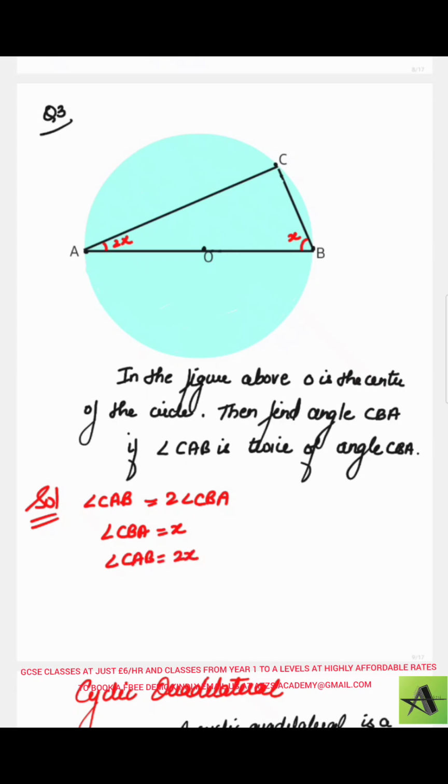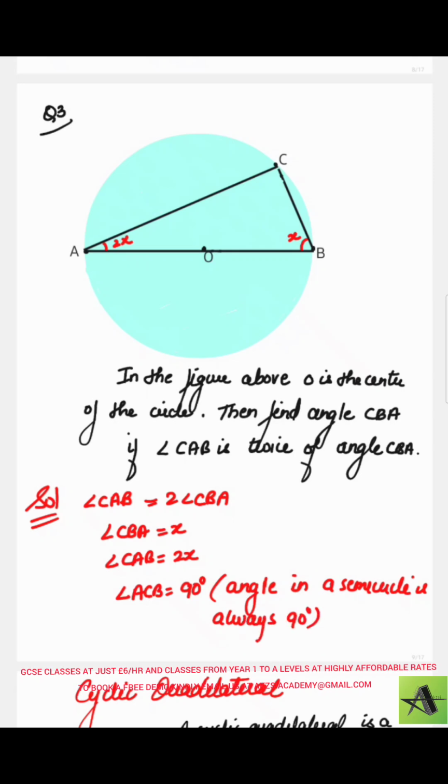And we know that angle ACB is going to be 90 degrees because angle in a semicircle is always 90 degrees. So by angle sum property, I'll say x plus 2x plus 90 is equal to 180. So 3x is equal to 90 and x is equal to 30 degrees. So we have to find angle CBA, which is 30 degrees here.